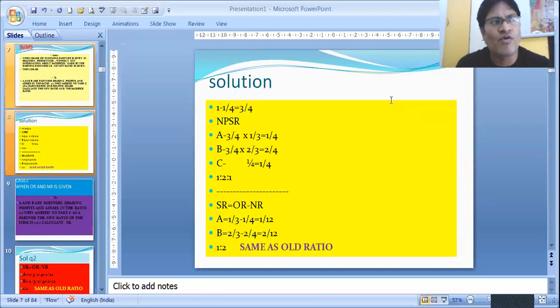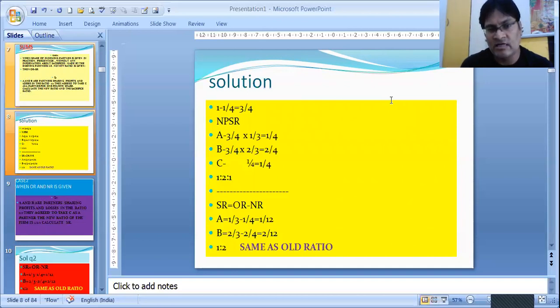Of that, 1/4 we first give to the newcomer, the new partner. So the profit left is 3/4, that is 1 minus 1/4. We have to find out the new profit sharing ratio. Old ratio was 1:2. Of this remaining 3/4 profit, A will give his 1/3 part and B will give his 2/3 part.